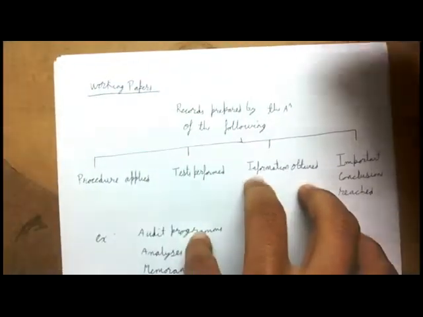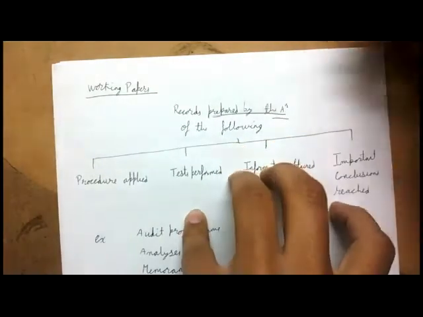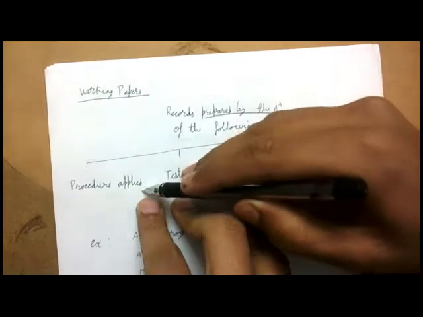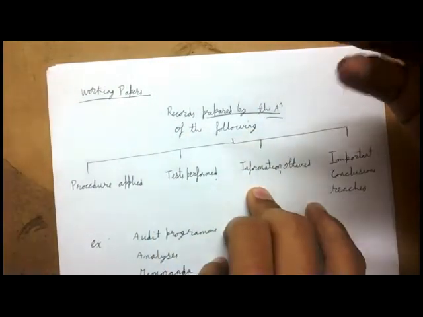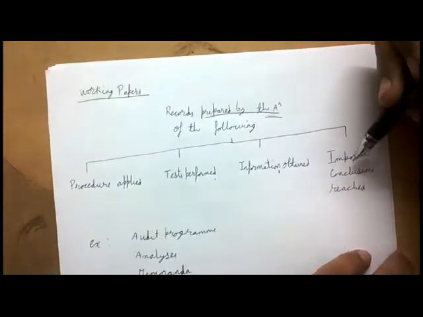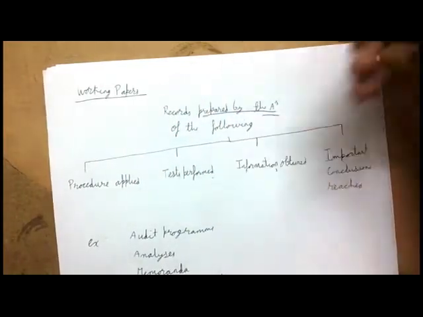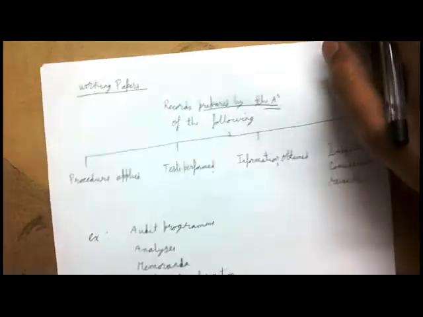See, working papers are the records which are prepared by the auditor. First of all, they have been prepared by the auditor, and they are records of the following: the procedures you have applied, the tests you performed, every piece of information you obtained, and the important conclusions that you reached. These records are going to be known as working papers when they are prepared by the auditor.